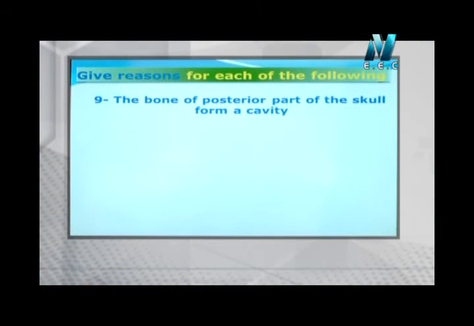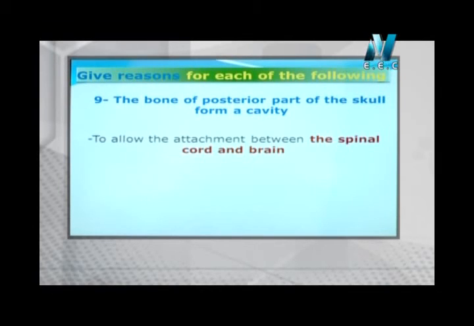The next question also says give reason: the bone of the posterior part of the skull forms a cavity, the presence of a big hole, at the dorsal side of the skull. Mr. Yahya, what about the big hole of the skull? Actually, the posterior part of the skull contains a big hole. It is called medically the foramen magnum, okay? Yes, which is responsible for the connection between the two main parts of the nervous system, which are the brain and the spinal cord.